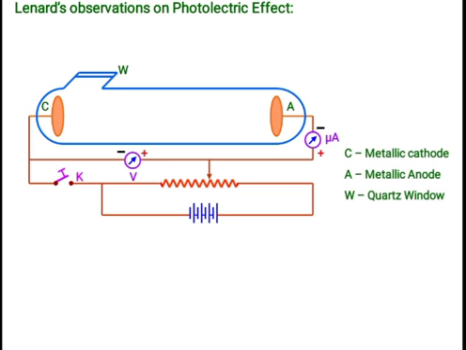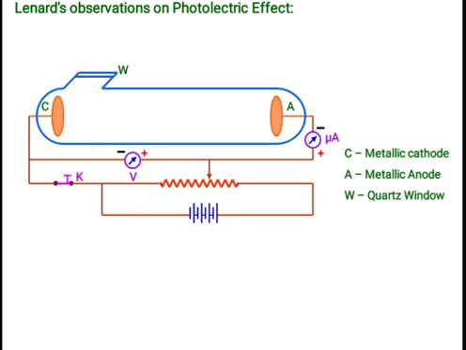C is a metallic cathode, or a metal. A is a metallic anode, or we also say that it is a receiver. W is a quartz window. This is made up of quartz, and this is a quartz window, where the light enters.